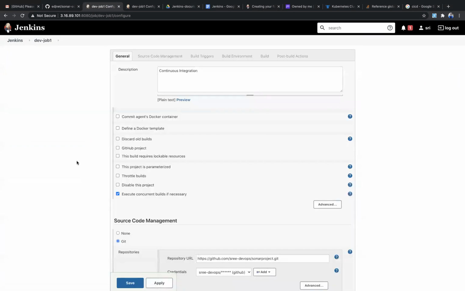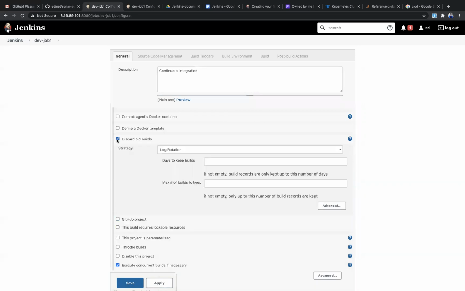Discard old builds means, suppose I give a condition like this: for 1 week, I should have only this number of jobs, for this number of days. If I keep 7 days and only 40 jobs need to be there, what will happen? If in those 7 days more than 100 builds happen, it will not store those 100 jobs. It will store only 40 jobs. That is the meaning of discard old builds.